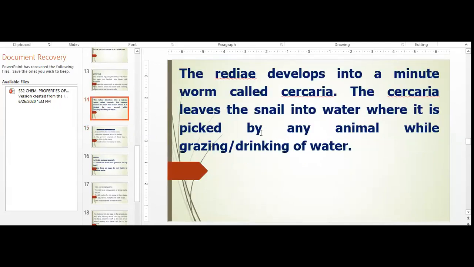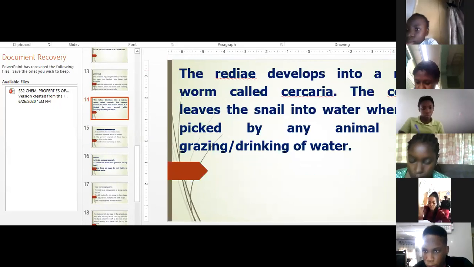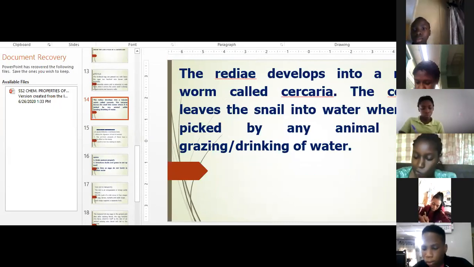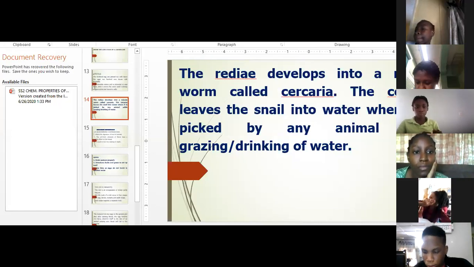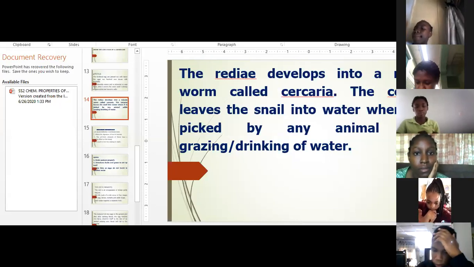Somebody is saying something. Ashilere, did you? Somebody said something. Somto, what is it? Ma, please can you explain this slide? Okay, now thank you. I like that. It means she's following. Some of you are just interested in the note. You're not listening to what I'm explaining. You're just writing. I've told you, listen. While you write, listen. Somto said I should explain this slide. It means she is listening.